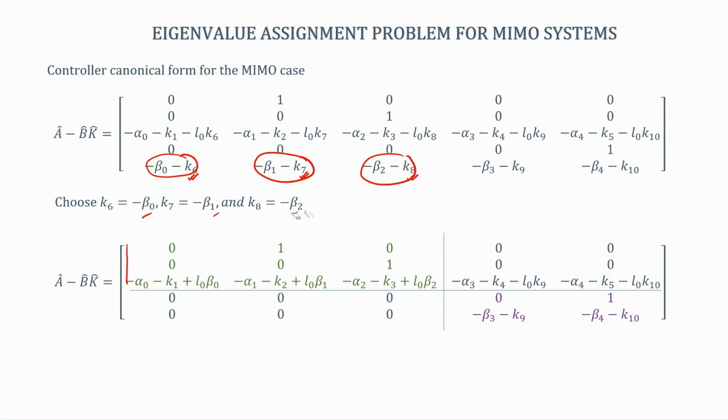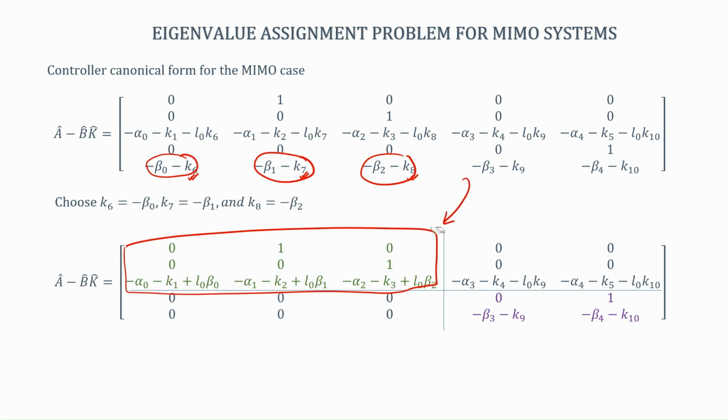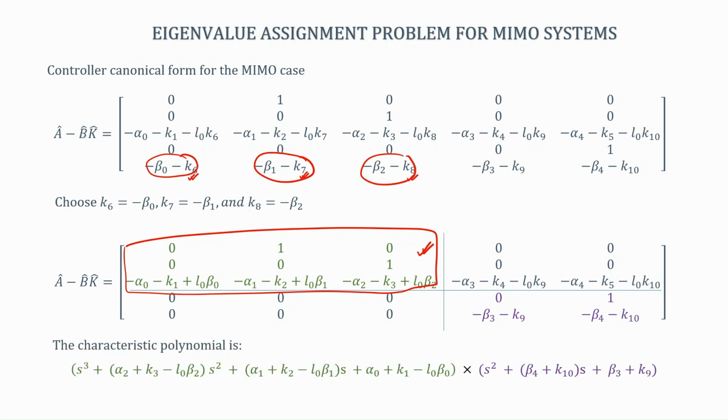However, notice importantly that the block matrix here is in a nice form. This is the phase variable form, which means just by looking at the matrix, I can write down the characteristic polynomial of this matrix. The characteristic polynomial for this green part will be given by this part.